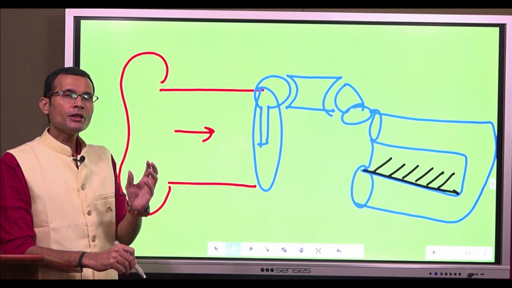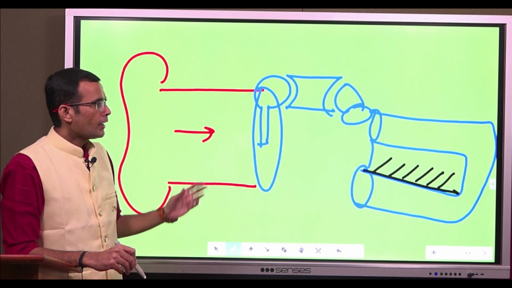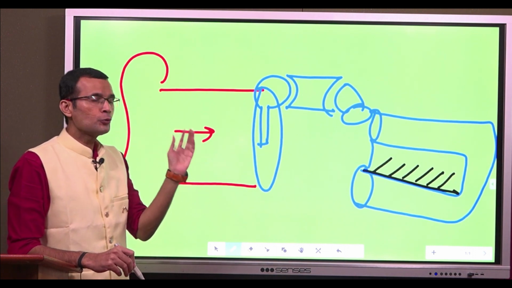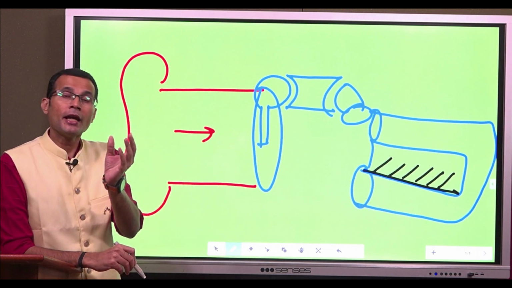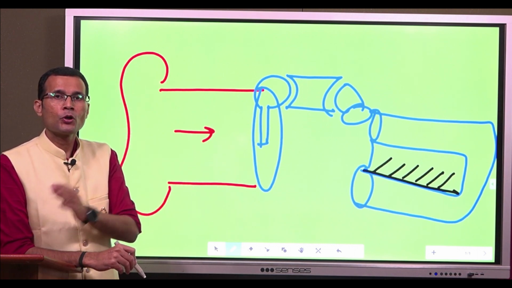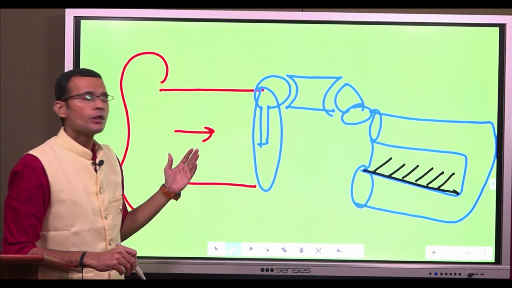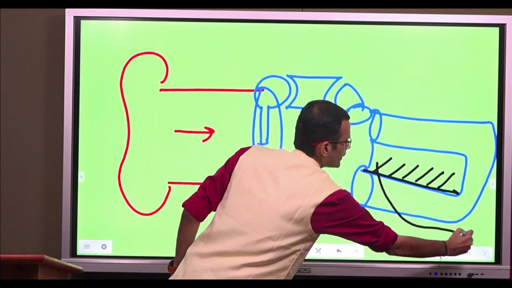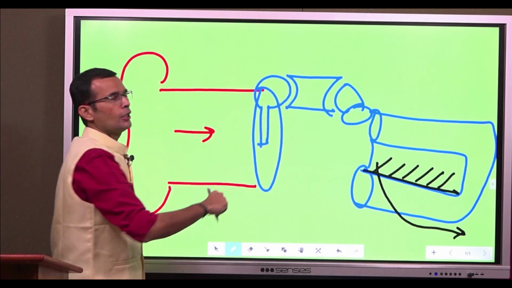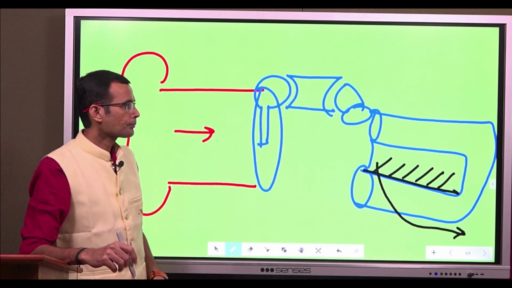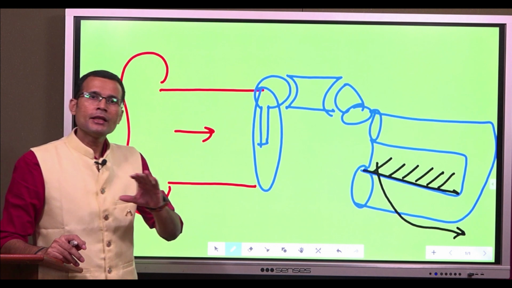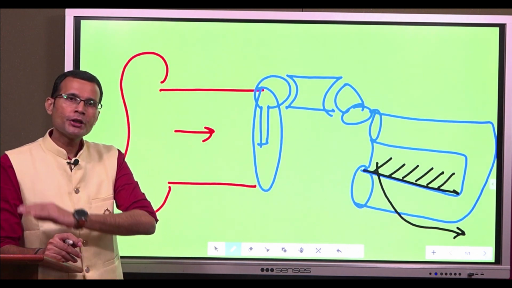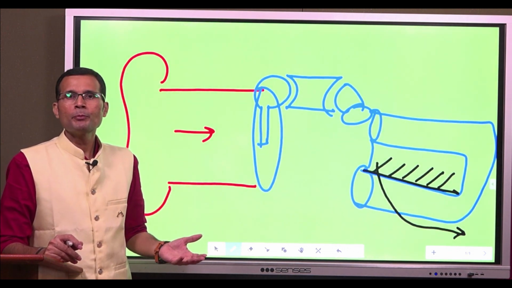This organ of Corti consists of hair cells, and the sides and bases of those hair cells synapse with the 8th cranial nerve fibers, the auditory nerve fibers. Nerve fibers arise from those hair cells and take the signals to the auditory cortex, where we perceive the sound.